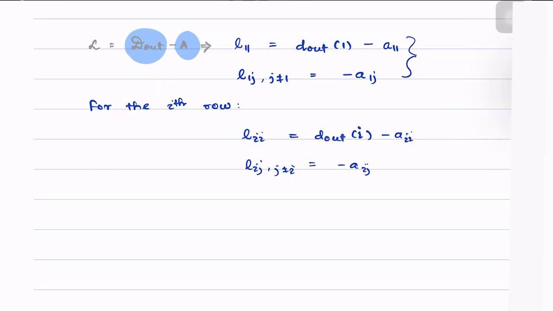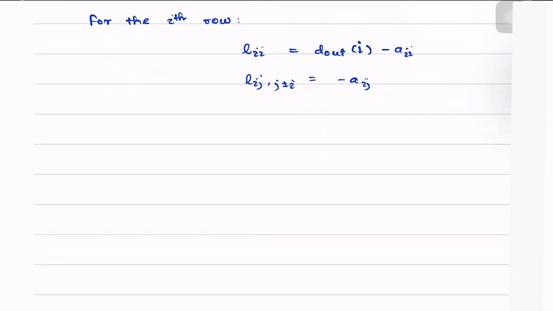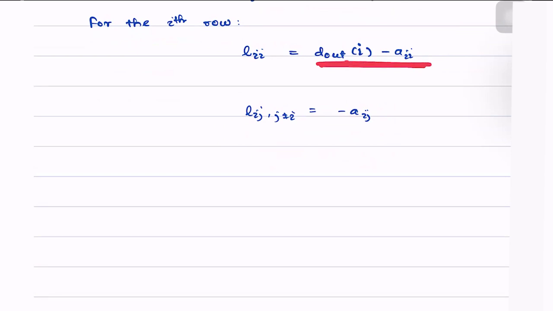So now if we add it up, what do we get? Just remember the first expression that we see here, let me bring this here. The expression that we see here is simply equal to the summation of all of the Aij's, where j varies from 1 to n, but is not equal to i. This boils down to this.